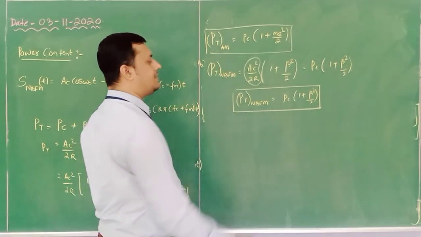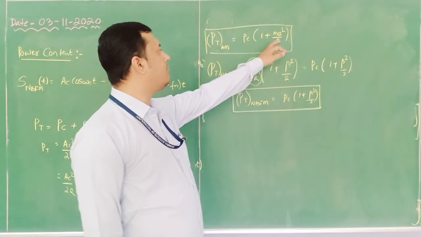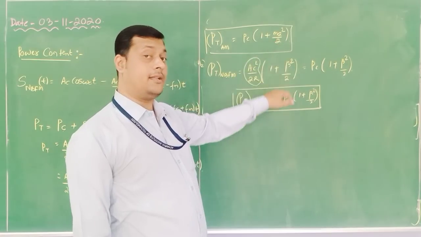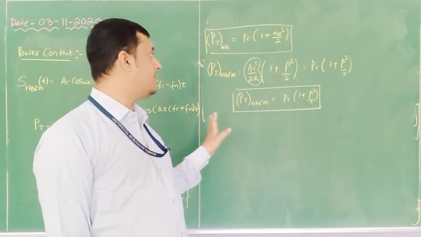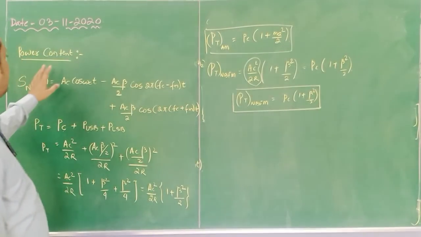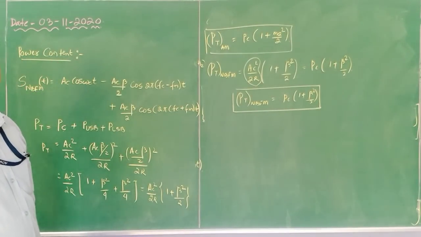Only the difference is, if it is AM, the modulation index is ma; if it is NBFM, the modulation index is beta. So this is the similarity with respect to the power content in a particular signal.